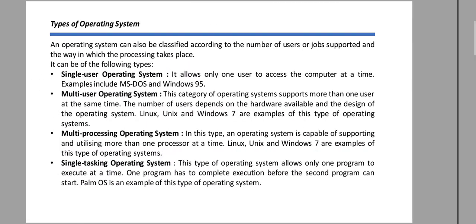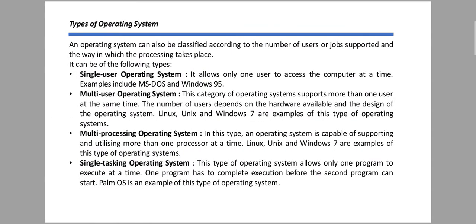First is single user operating system. That means only one user can access the computer. Multi user operating system, multiple users access this computer. Multi processing operating system, that means the processor supports multiple inputs at the same time.